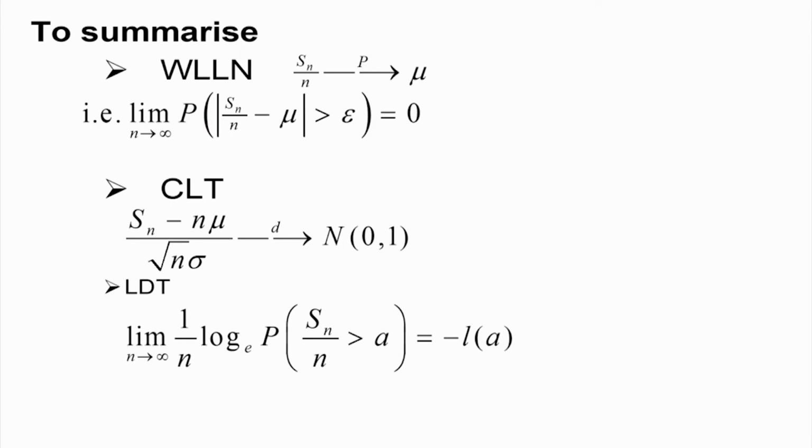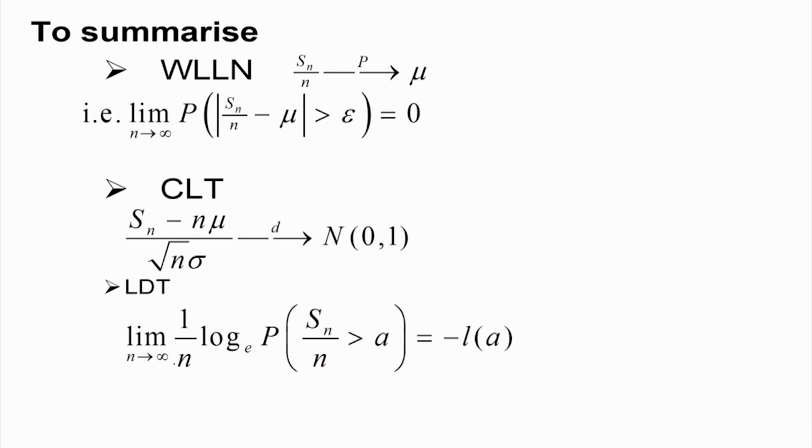Similarly, we discussed the central limit theorem, where Sn by n minus mu divided by root n is only normally distributed. And what does large deviation theory do? It finds the limit of the quantity, instead of dividing by root n or simply Sn by n, we consider log of the probability that Sn by n is greater than a, divided by n.